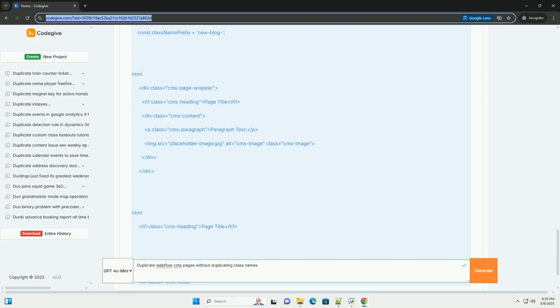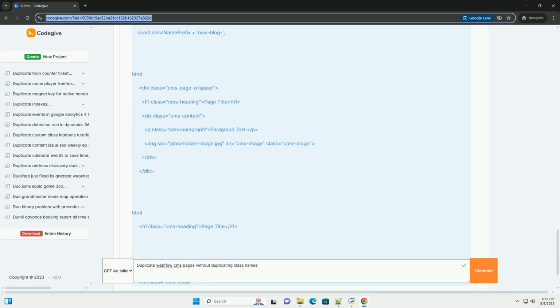This comprehensive tutorial provides a robust and flexible solution for duplicating Webflow CMS pages without duplicating class names. By following these steps and understanding the underlying concepts, you can create a more maintainable and scalable Webflow website. Remember to thoroughly test your implementation and adapt the code to your specific needs.